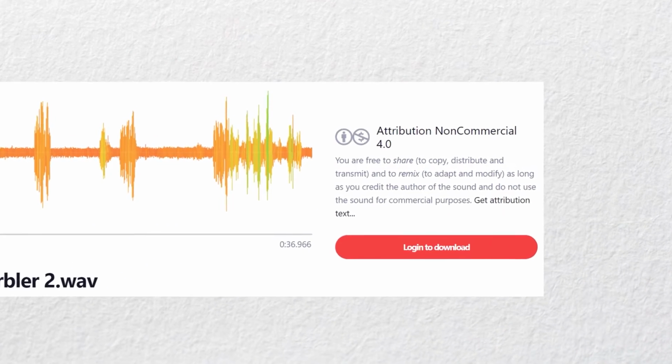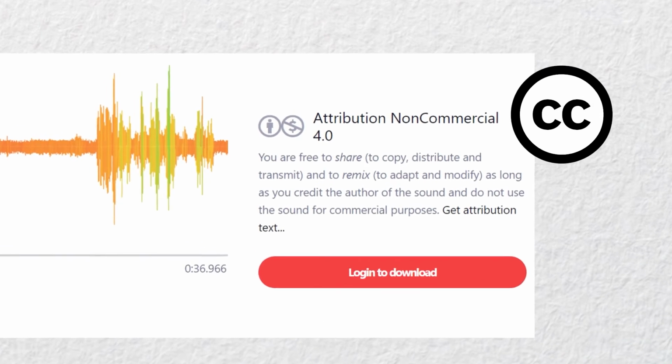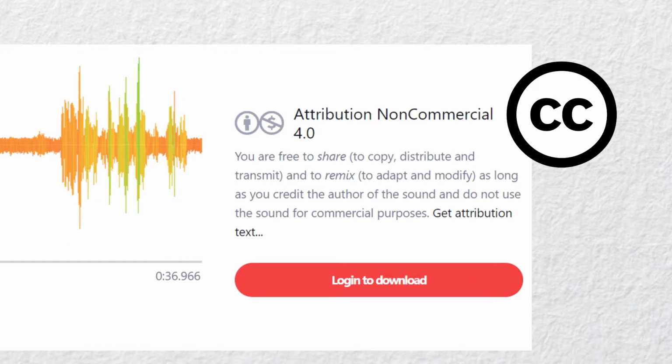This is generally indicated by a Creative Commons license. Works with Creative Commons licenses can be used without seeking permission as long as you follow the license terms provided.